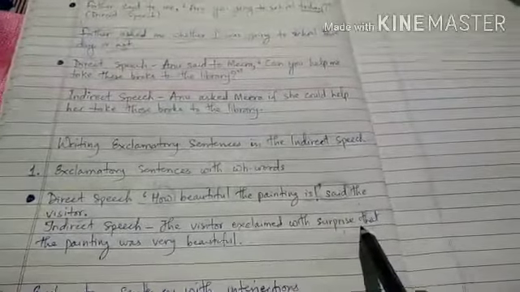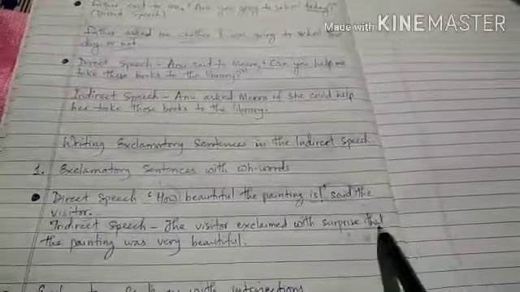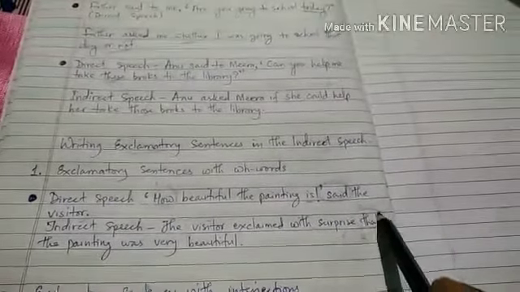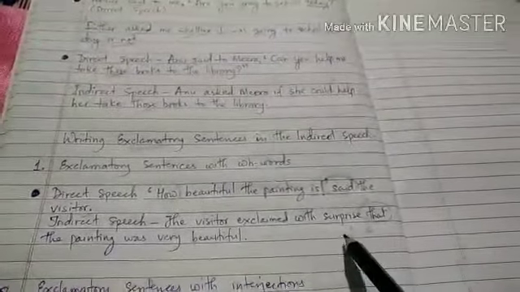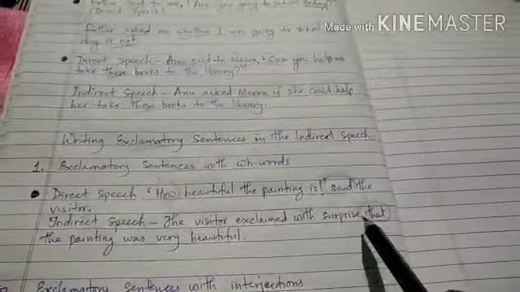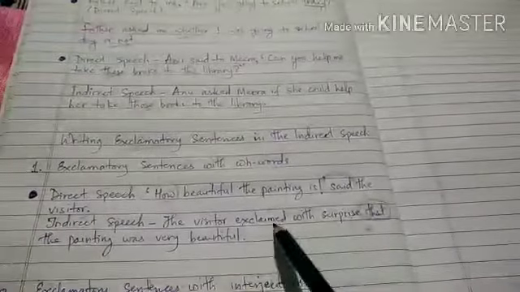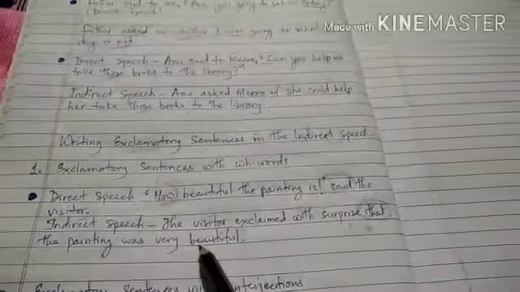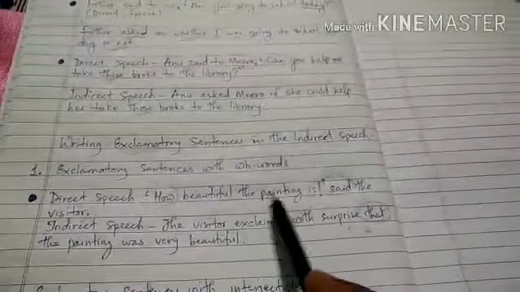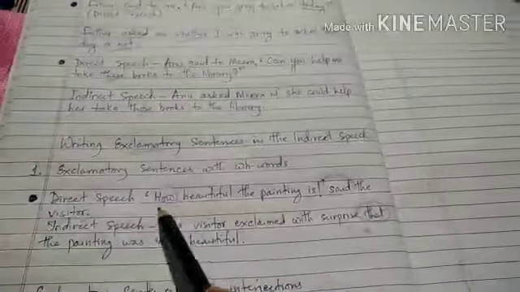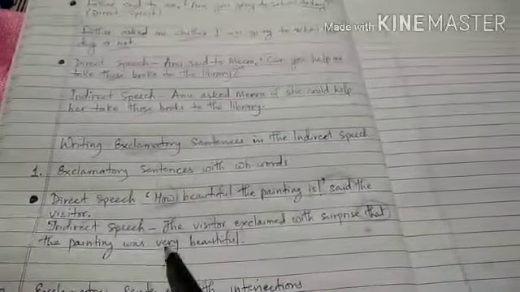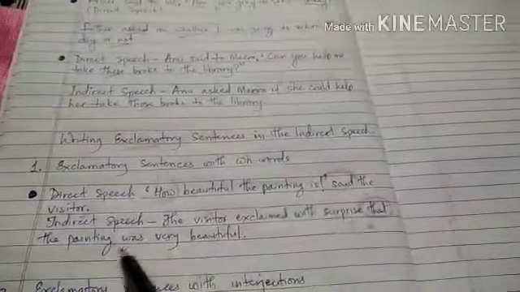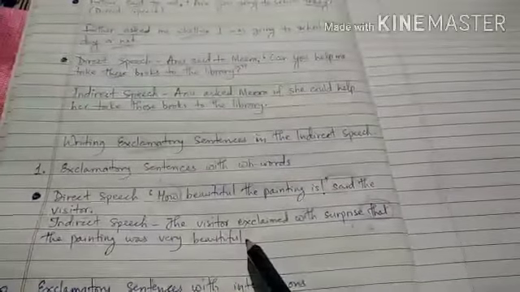After that we have to use the conjunction that. Conjunction that exclamatory sentences पे भी use होगा, जब हम उसे indirect speech में लिख रहे हैं. Like, the visitor exclaimed with surprise that the painting was very beautiful. That means the painting is how beautiful. So how will change into this very. Very beautiful. The visitor exclaimed with surprise that the painting was very beautiful.